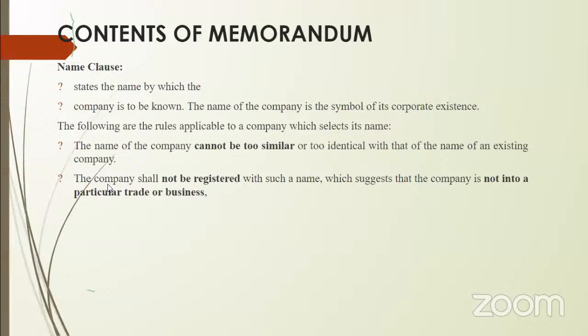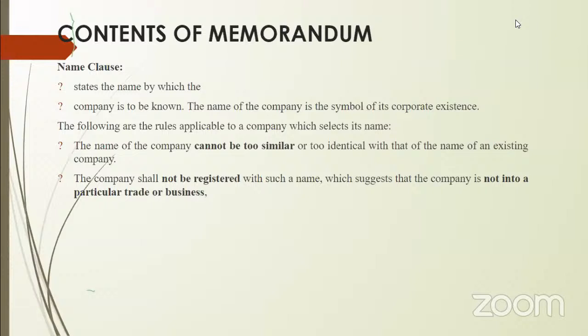So a company, when preparing its memorandum of association, first under the name clause will give its name. What is that company's name, and the nature of business. These are the important information to be provided by the company in the name clause. Name clause tells about the name of the company and the nature of the business.